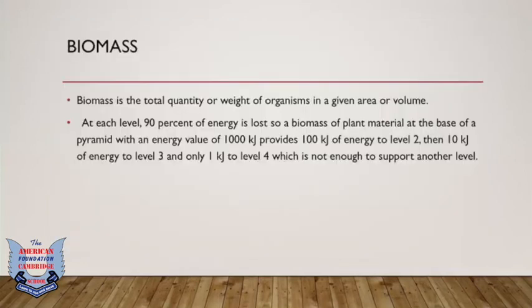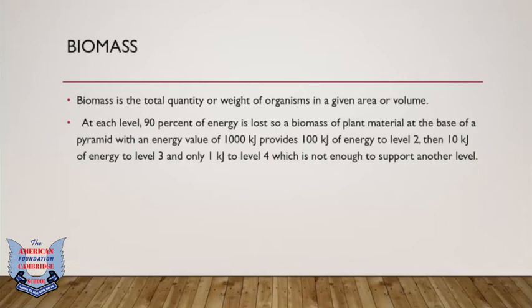So biomass is the total quantity or weight of organisms in a given area or volume. Now what particularly we mean by that, we have this food pyramid that we discussed in the previous slides. In that pyramid, at each level, I told you in the previous slide, 90% of the energy is lost and then 10% of it is utilized by the organism. So if 90% of the energy is lost, a biomass of a plant material, which could be any tree, for example an oak tree, at the base of a pyramid with an energy of 1000 kilojoules provides 100 kilojoules of energy to level 2.